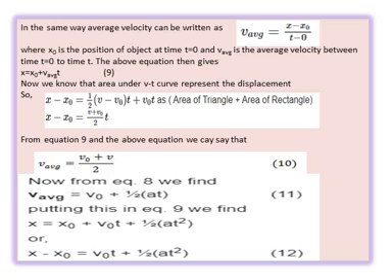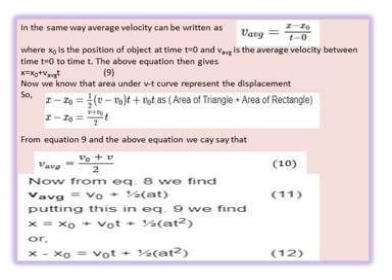You also know that the area under the velocity time graph gives us the displacement, and from the graph in the previous slide, the area will be the area of the triangle plus the area of the rectangle. So x minus x0, the displacement, equals half into base into height, meaning v minus v0 into t, the area of the triangle, plus v0 into t, the area of the rectangle. On solving, you get it equals v plus v0 upon 2 into t.